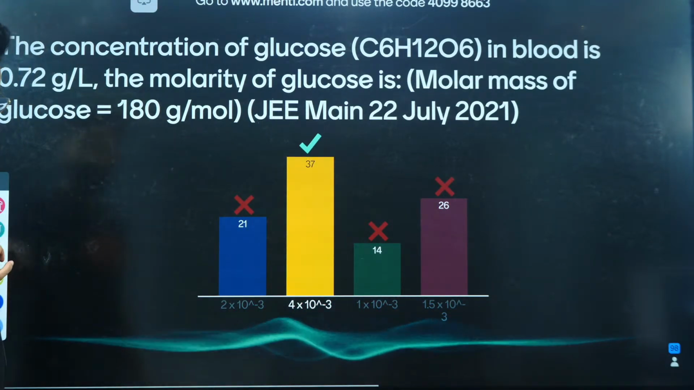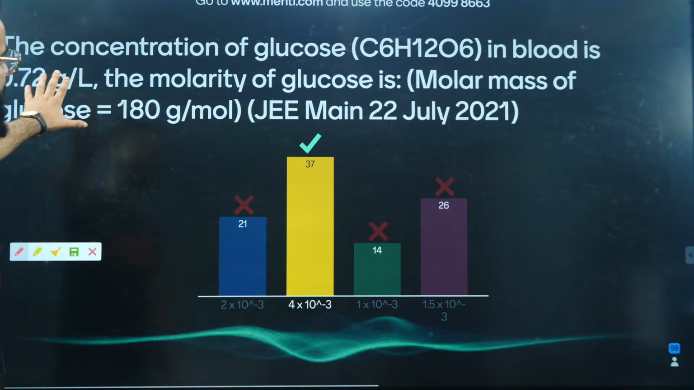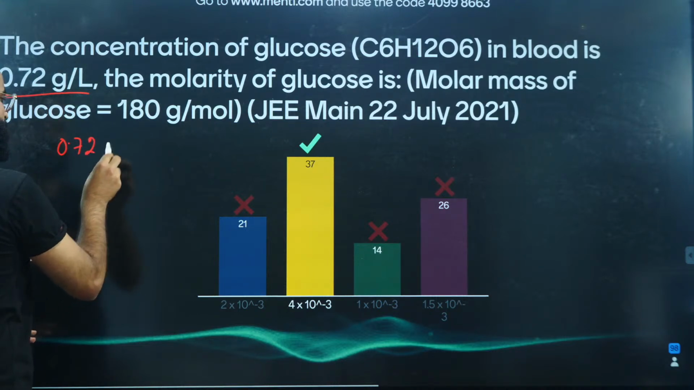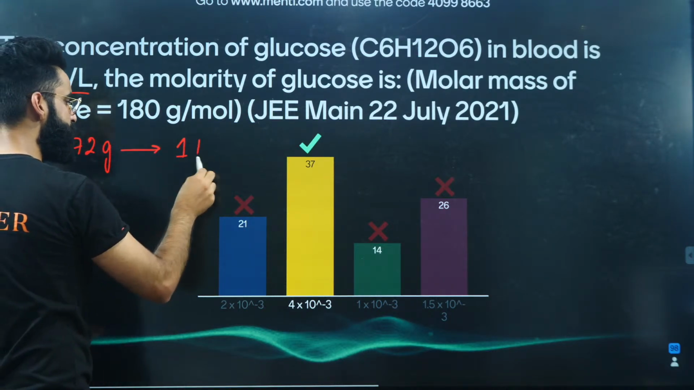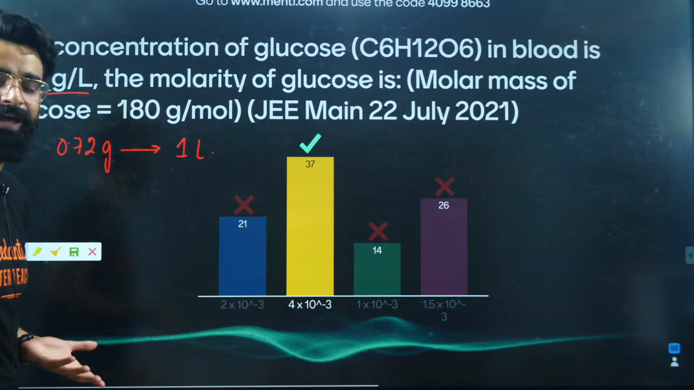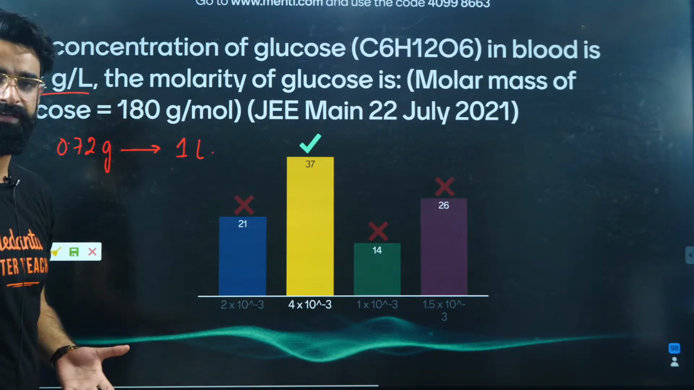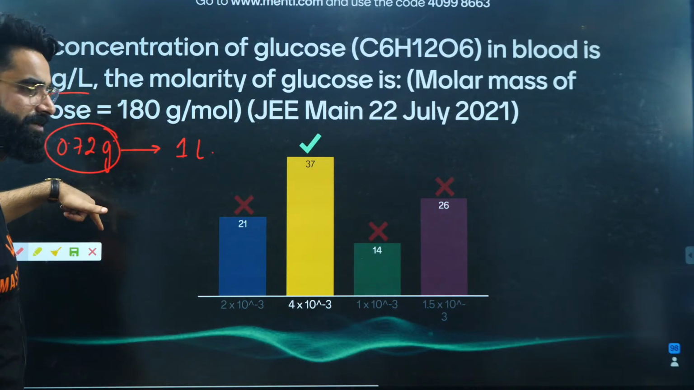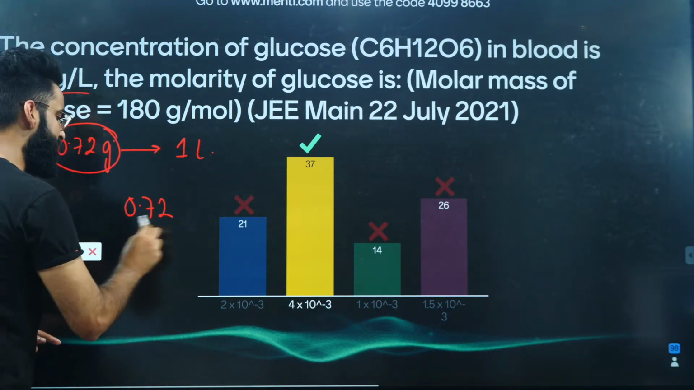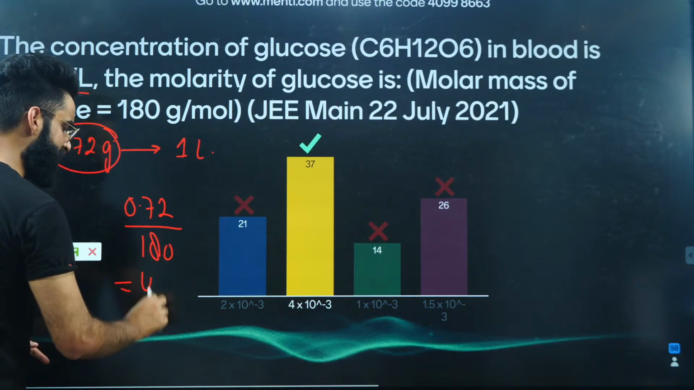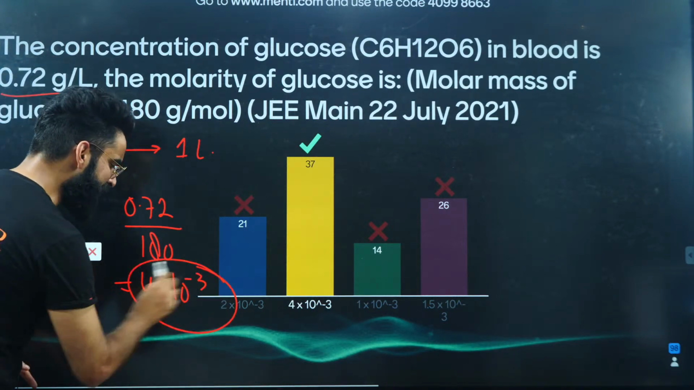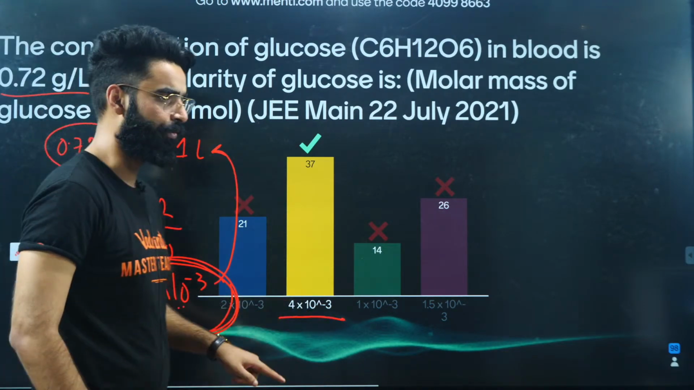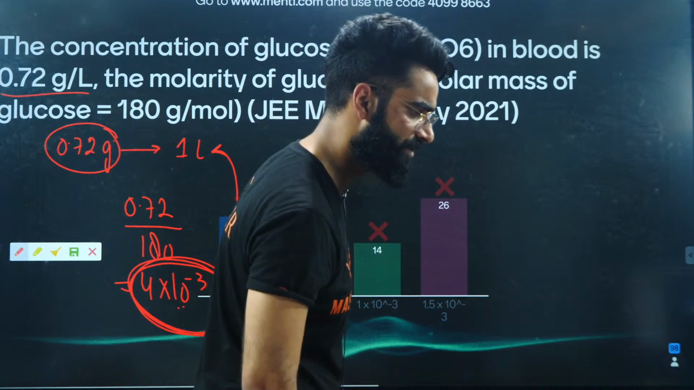Okay, so let's see. Majority of the students have given the correct answer. It's mentioned that 0.72 grams of glucose are present in 1 liter of solution. I need to calculate molarity. What is molarity? Moles of solute present in 1 liter of solution. These are grams of solute present in 1 liter of solution, so I need to convert these grams into moles. I need to divide 0.72 by the molar mass of glucose, which is 180. The value is going to come as 4 into 10 raised to the power minus 3. So these many moles of glucose are present in 1 liter of solution. So this is basically the molarity of the solution, 4 into 10 raised to the power minus 3. I'm sure it's clear to everyone, right?